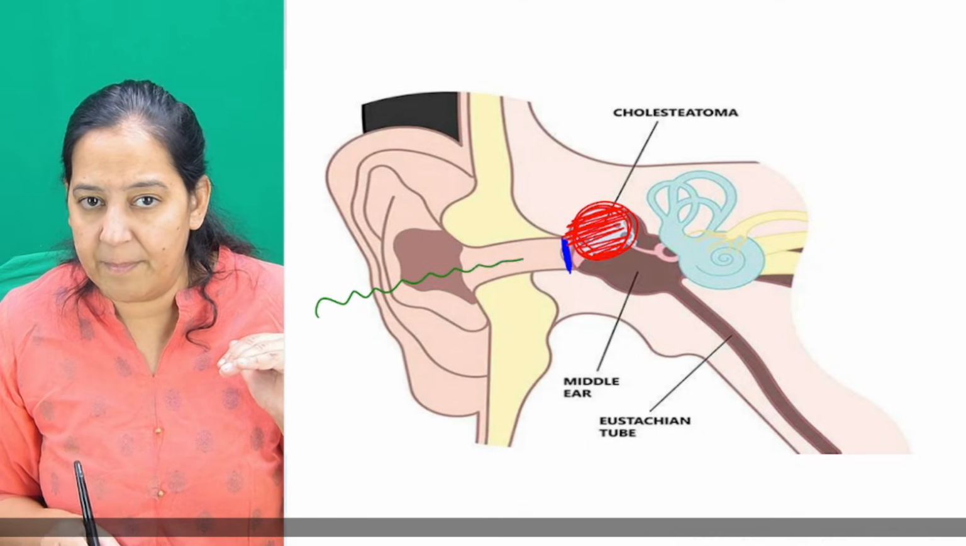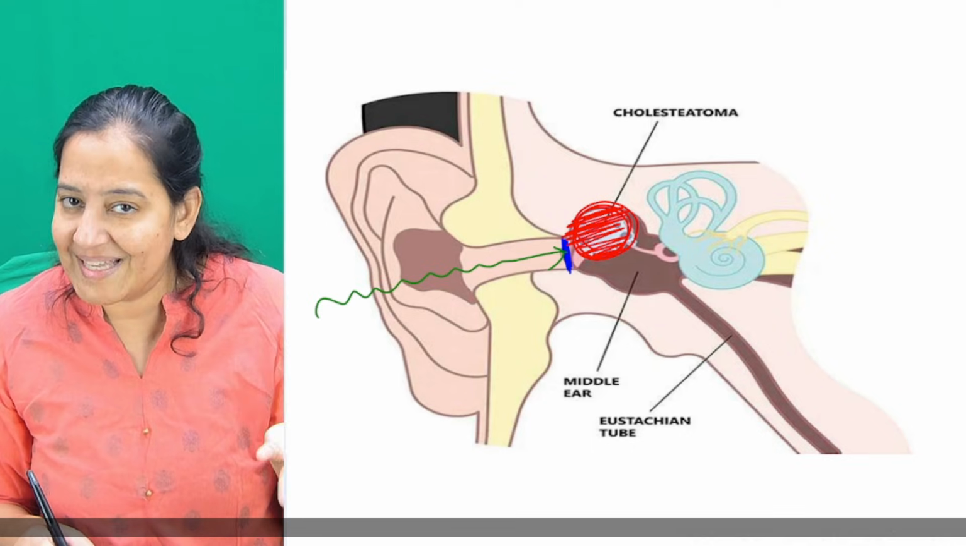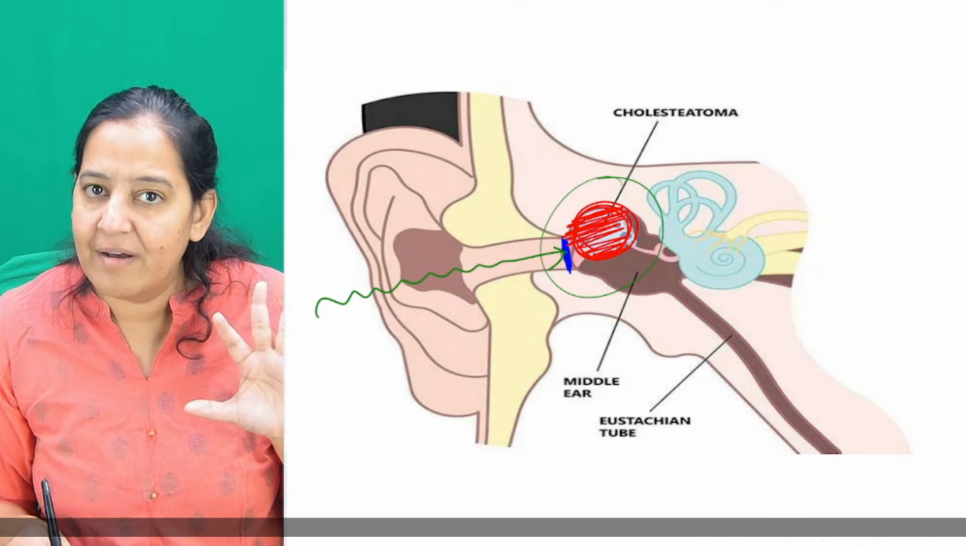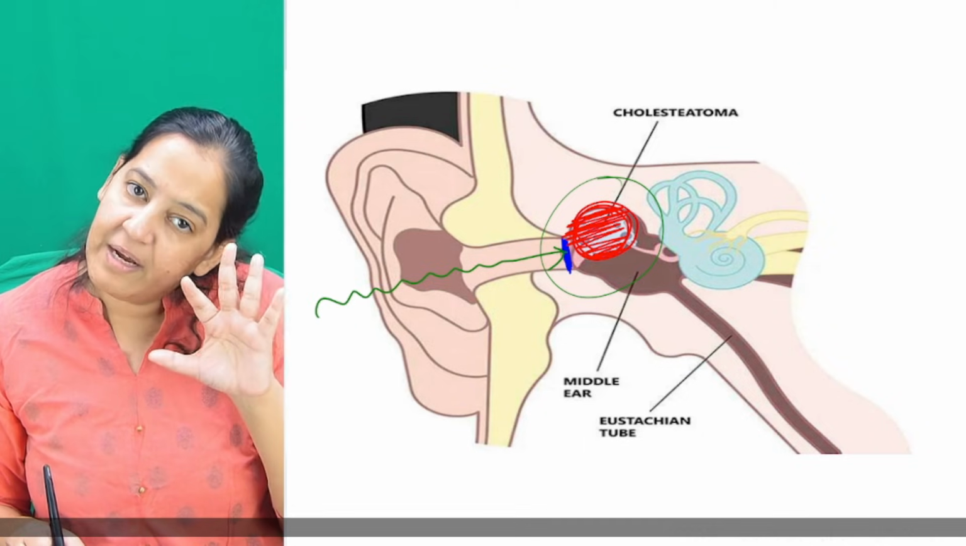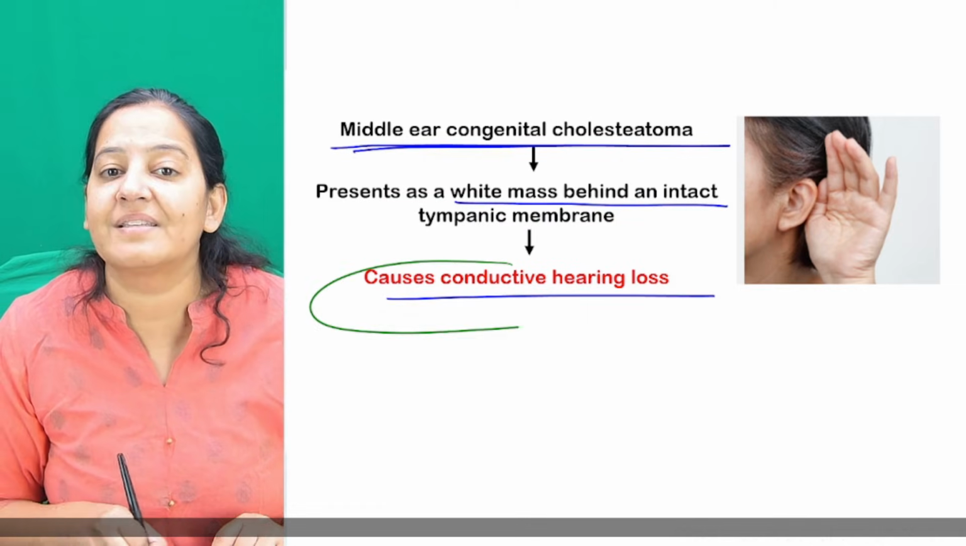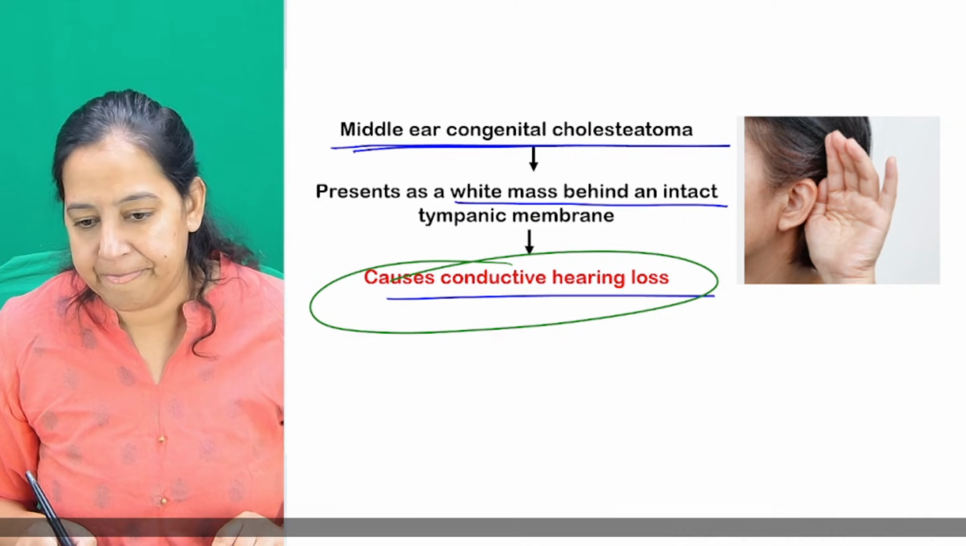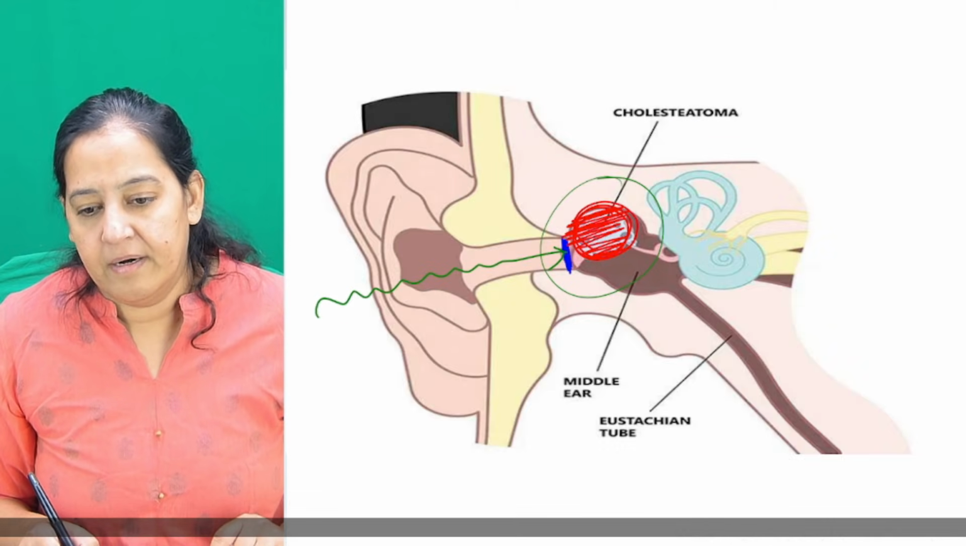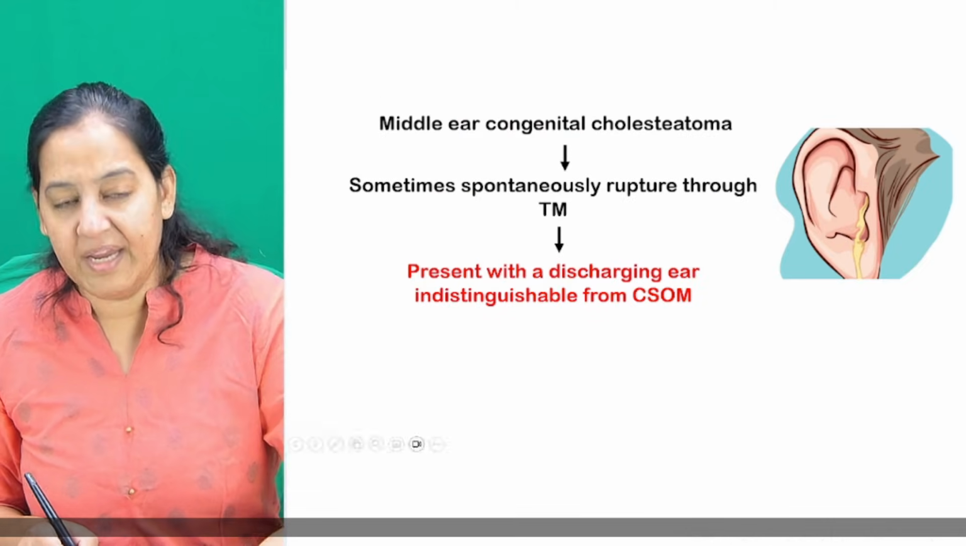If the sound waves are coming, is it conductive or sensorineural? It is present in the middle ear, no? As an obstruction in the middle ear. So it will present as a conductive hearing loss. Okay, the first thing.